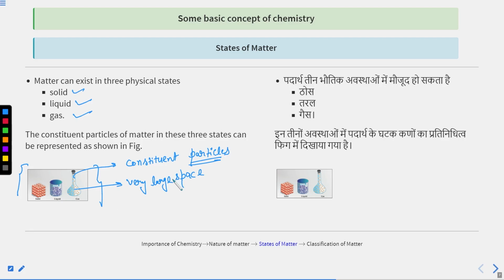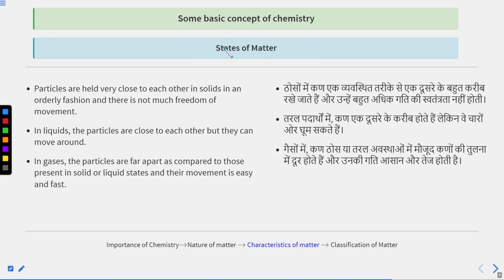So in case of gases, very large space is there and they have negligible interparticle forces of attraction. Now we are going to discuss properties of solids, liquids and gases.